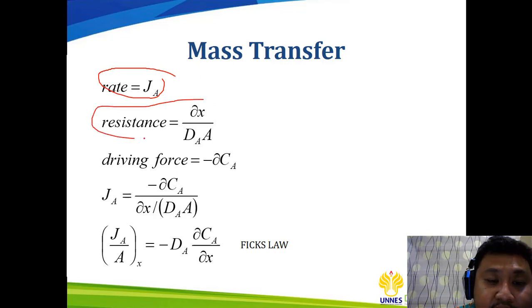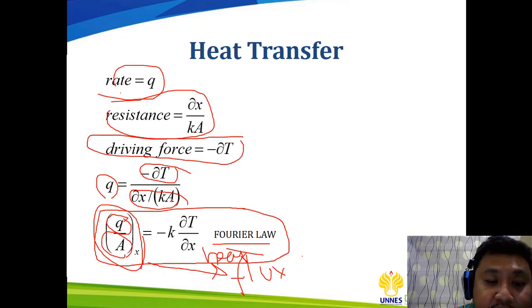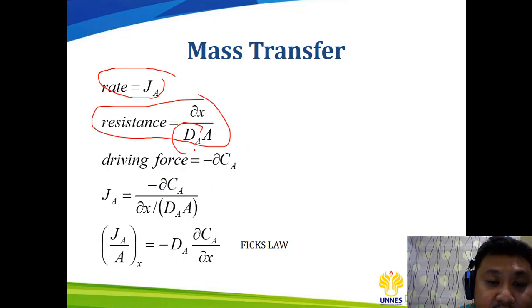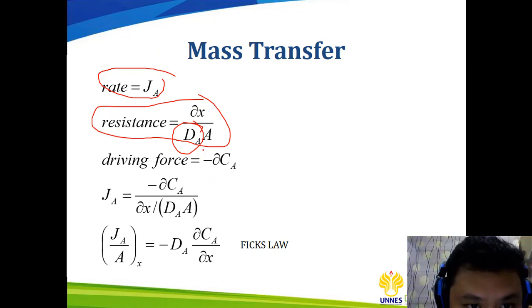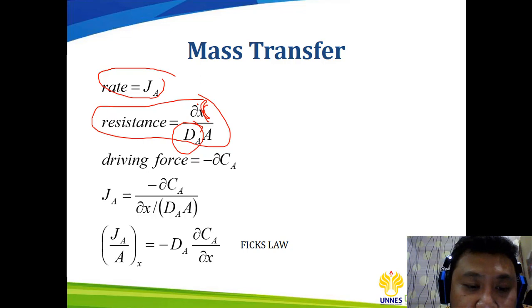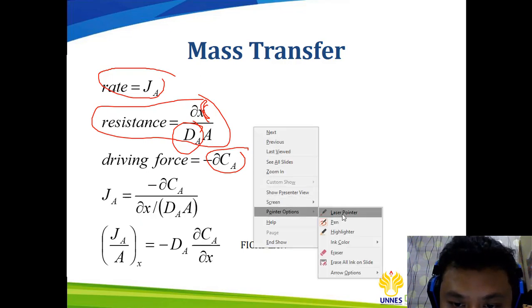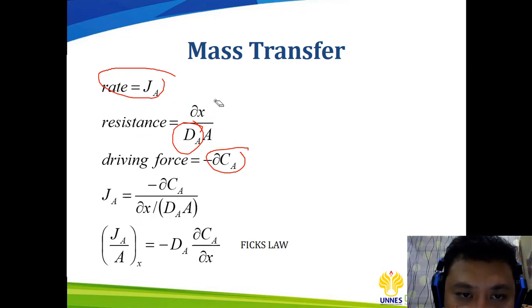The resistance is dx over DA. Here, K is the conductivity, and in mass transfer, D is the diffusivity. This one is not dx yet, it should be dc, oh sorry, dx, it's through dx. The resistance is dx over diffusivity times A, and the driving force is the difference of the concentration.